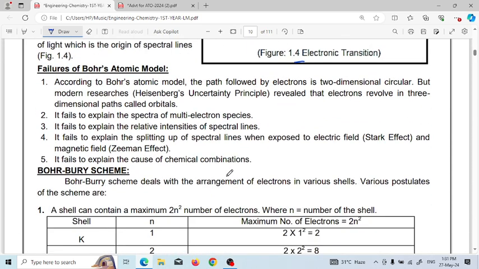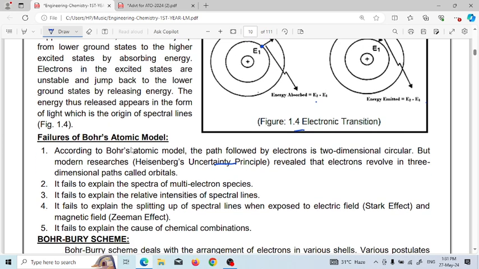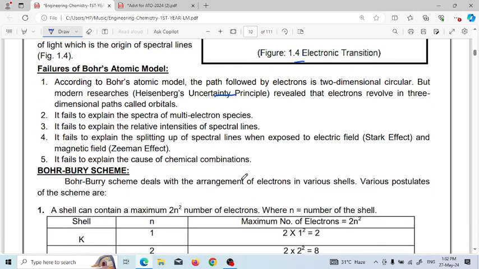Next, what are the failures or drawbacks of Bohr's atomic model? According to Bohr's atomic model, the path followed by the electron is two-dimensional circular. But modern research, the Heisenberg uncertainty principle, revealed that the electron revolves in a three-dimensional path called an orbital. So these paths are two-dimensional, but modern researchers like Heisenberg revealed that the electron revolves in a three-dimensional path. The next failure is that it fails to explain the spectra of multi-electron species.